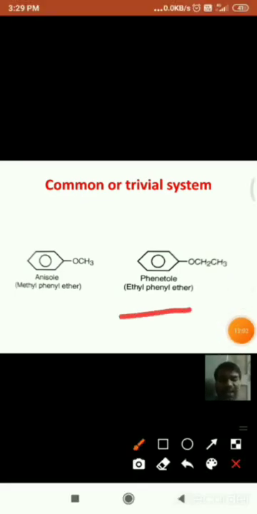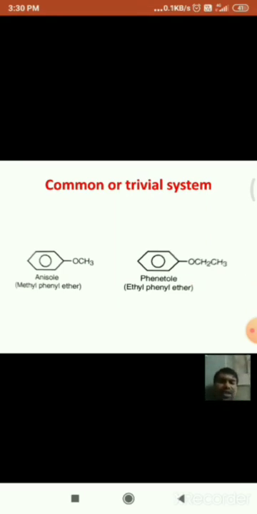And coming to the next molecule, that is ethyl phenyl ether, the very popular name is phenetol. This is a very common name, and generally it is used when we use this compound.